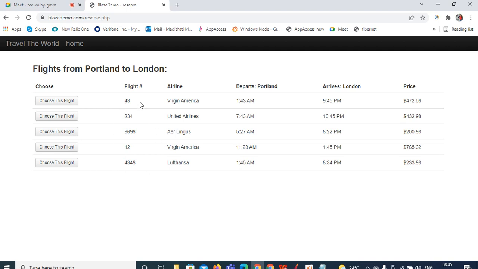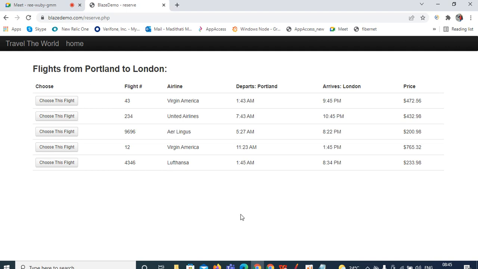Not everyone traveling from Portland to London has to go on flight number 43. They can choose 234, they can choose 9696, they can choose 12, randomly. Just as we gave input randomly earlier for the city and day names, in the similar way the flight numbers also you need to choose randomly.